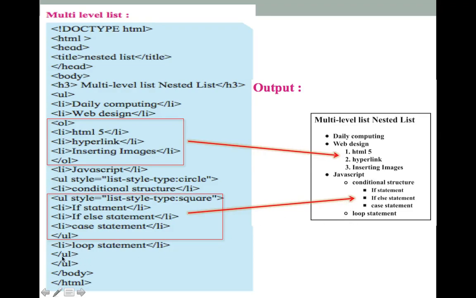Then the beginning UL, with daily computing, web designing, JavaScript, and under JavaScript all these items coming, right? So after that loop statement we close this UL, and then we close the starting UL tag.